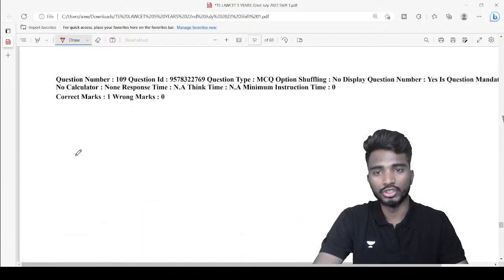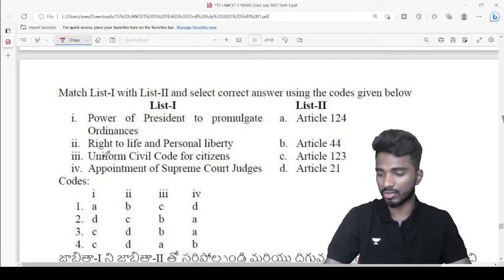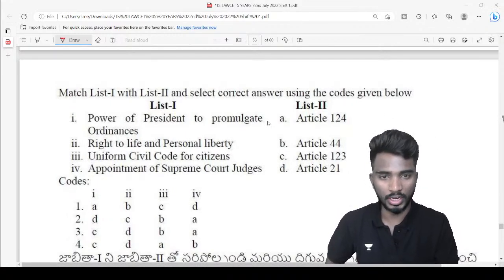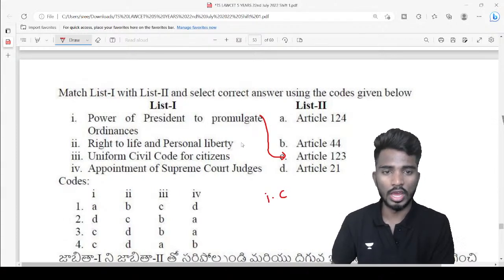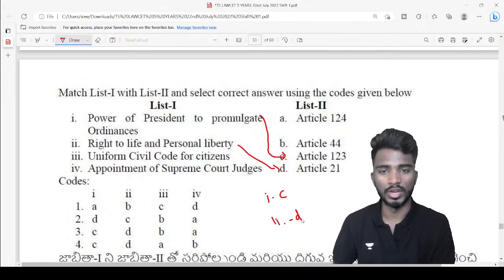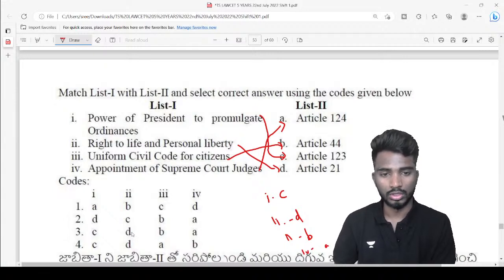List match 1 and match 2. Power of President to promulgate ordinances is there under Article 123, so 1 is C. Right to life and personal liberty is there under Article 21. Uniform Civil Code is there under Article 44, so 3 is B. And 4, appointment of Supreme Court judges under Article 124, that is A. So C, D, B and A. 3 is the right answer.